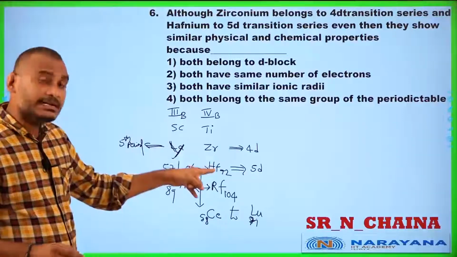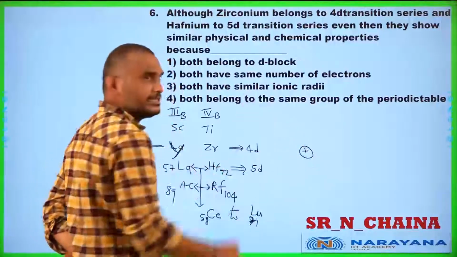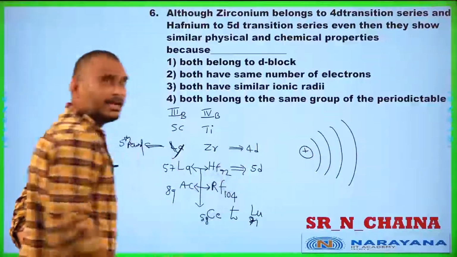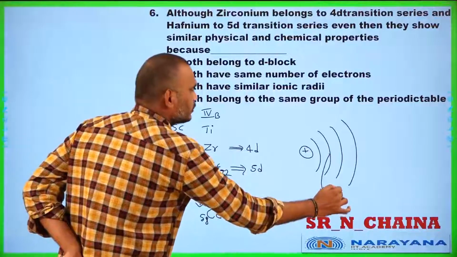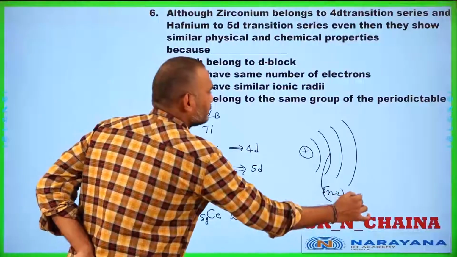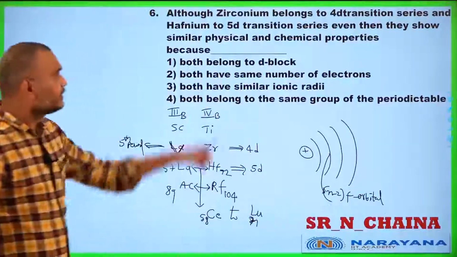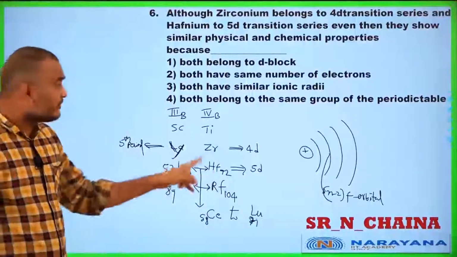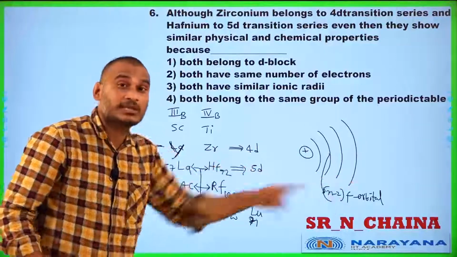Because of the entering of electrons, the nucleus, students, like this, electrons are entering into the n minus 2 f orbital. Yes students, if you observe, before osmium the 14 electrons are entered into the n minus 2 f orbital.